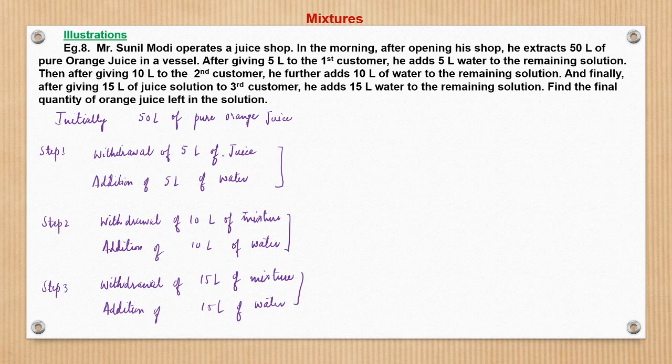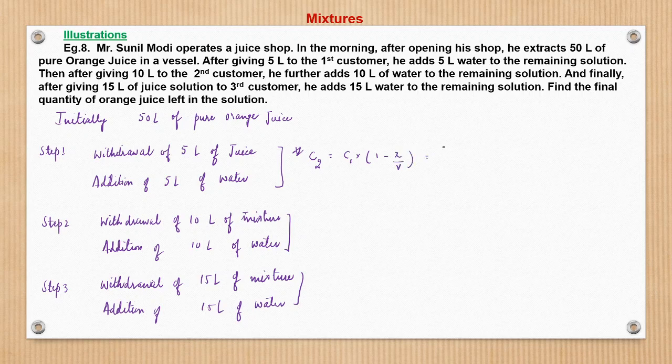So what is after withdrawing? We can do this either in terms of quantity or in terms of proportion. Let us try with proportion first. So withdrawal of 5 liters of juice, and here it is addition of 5 liters of water. Do we see here that the same amount of mixture is being withdrawn and replaced by the same quantity of another liquid, which is water? So the proportion or the concentration, I can find that C2 is nothing but C1 into 1 minus X by V, right?